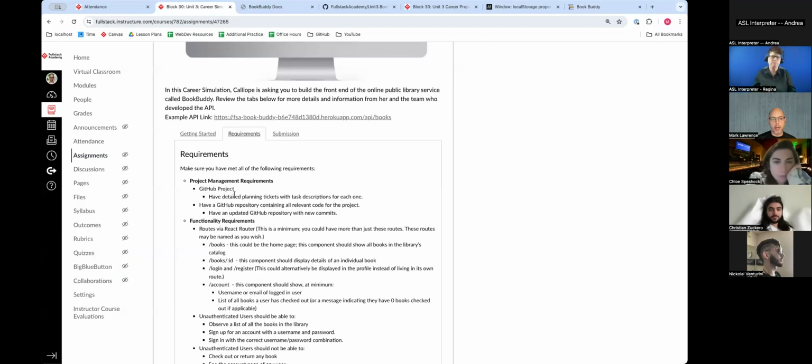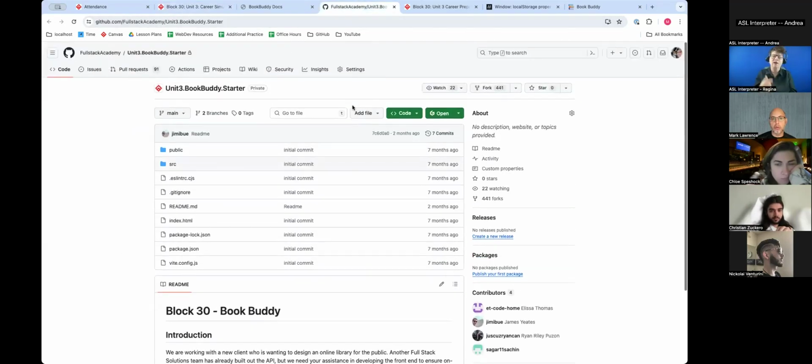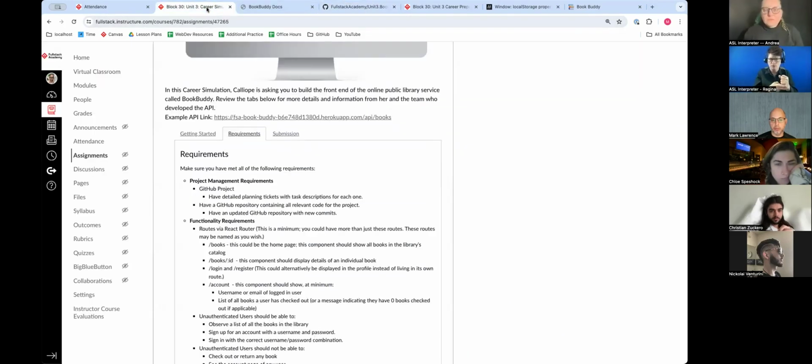They have the requirements: get a project. This is, I would say, one of the key parts. Since this is the bigger project, have the GitHub project, and kind of like we did before, have a detailed plan and tickets with task descriptions for each one. Have a GitHub repository. Once you fork and clone this, you have your GitHub repository containing all relevant code for the project.